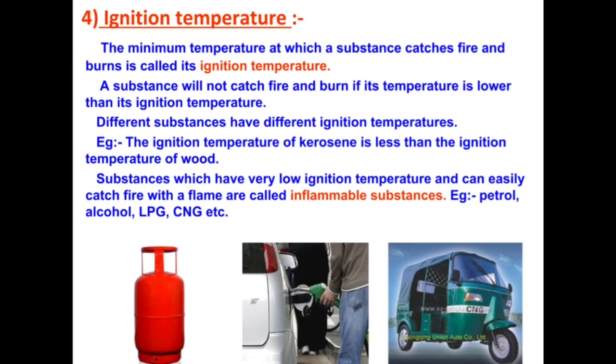Substances which have very low ignition temperature and can easily catch fire with a flame are called inflammable substances. Example, petrol, alcohol, LPG, CNG, etc.